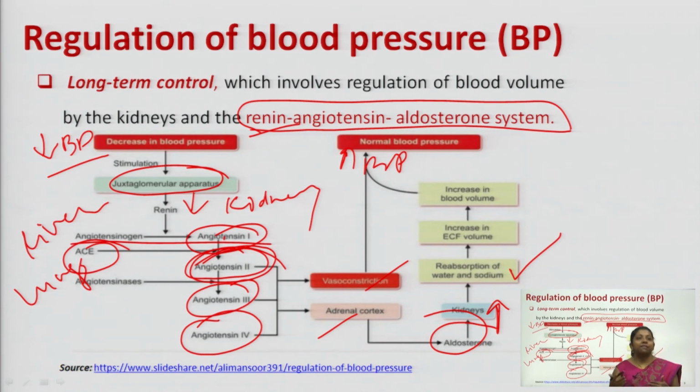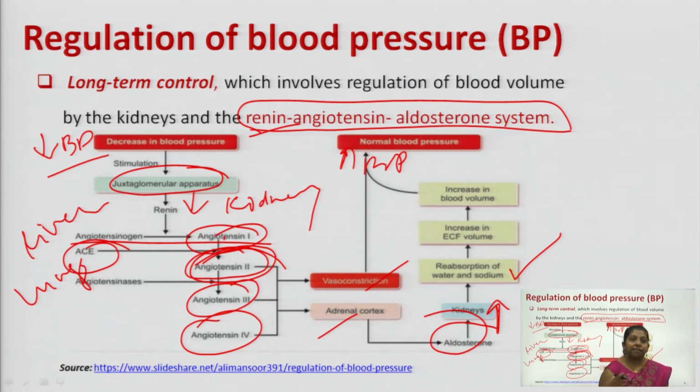Fine. So, once this angiotensin is in scene, angiotensin 2 has a direct action, that is vasoconstriction. Due to vasoconstriction, your blood pressure tends to rise. Along with vasoconstriction phenomena, it can also stimulate the adrenal cortex. Once your adrenal cortex is stimulated, your release of aldosterone is stimulated.